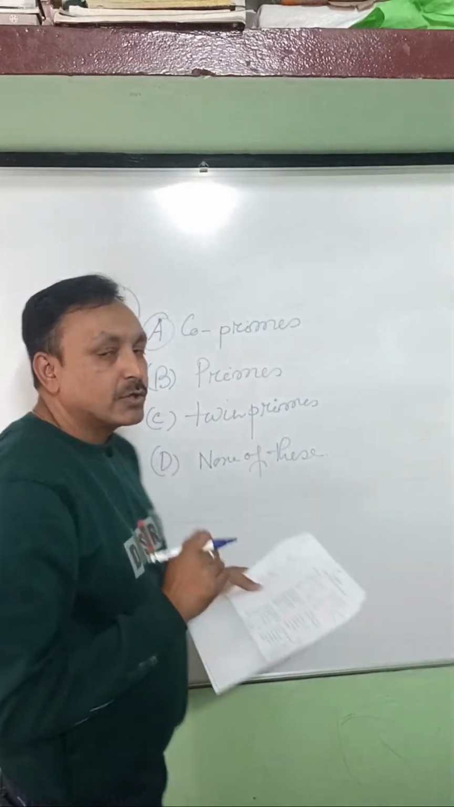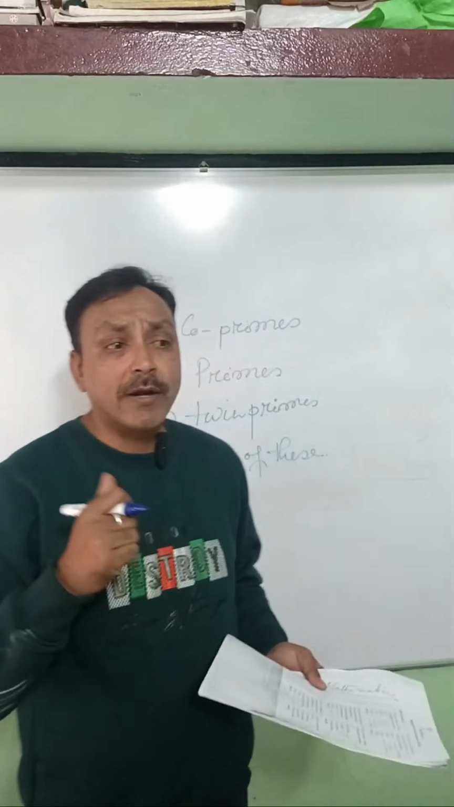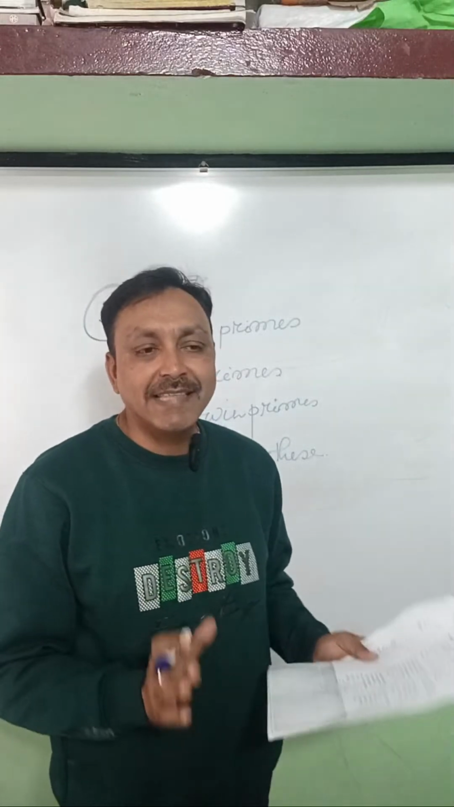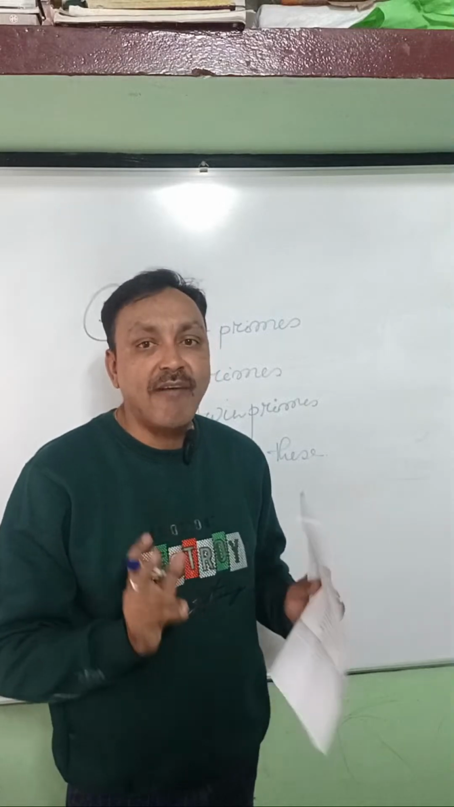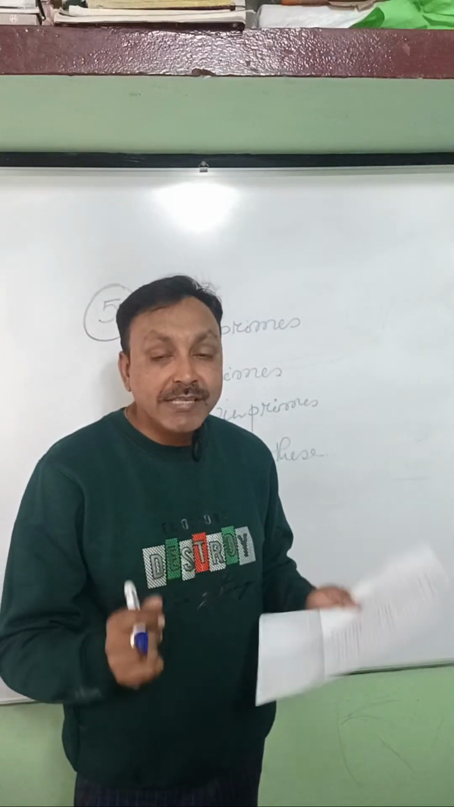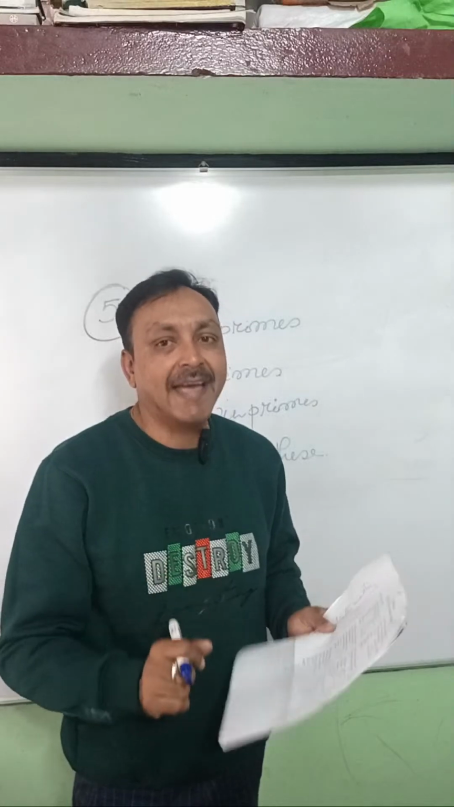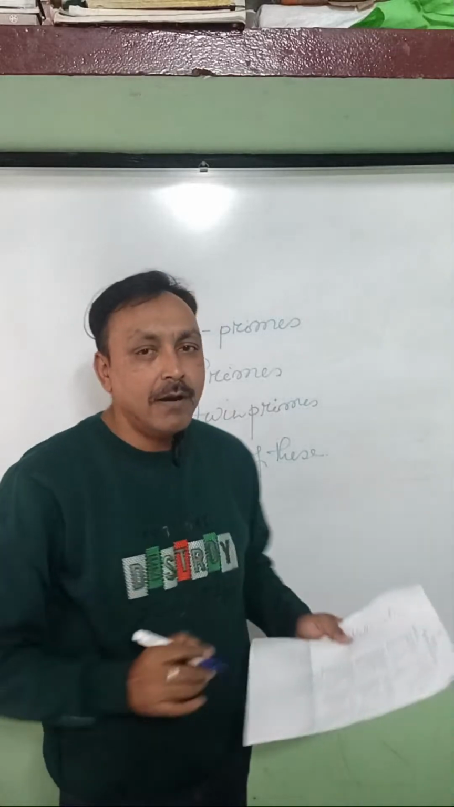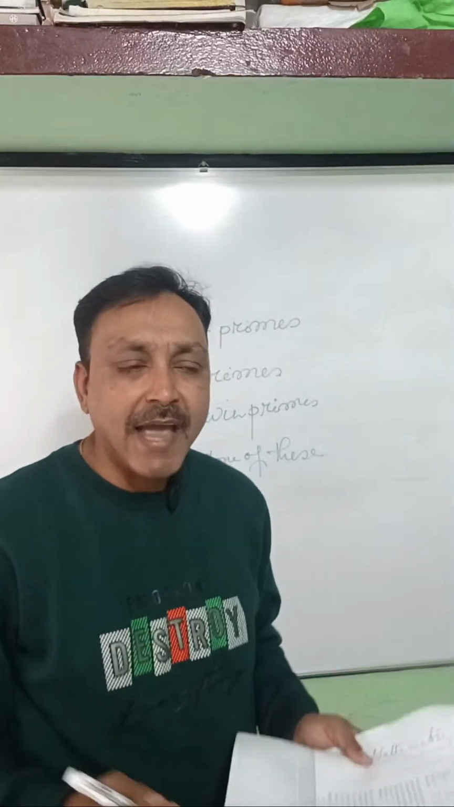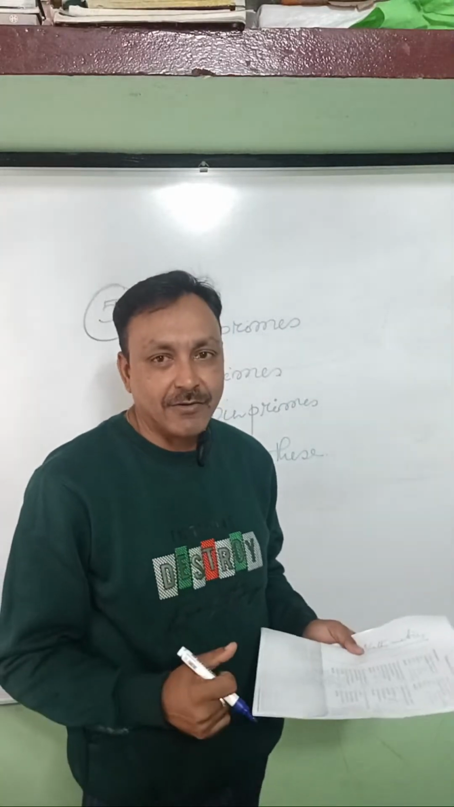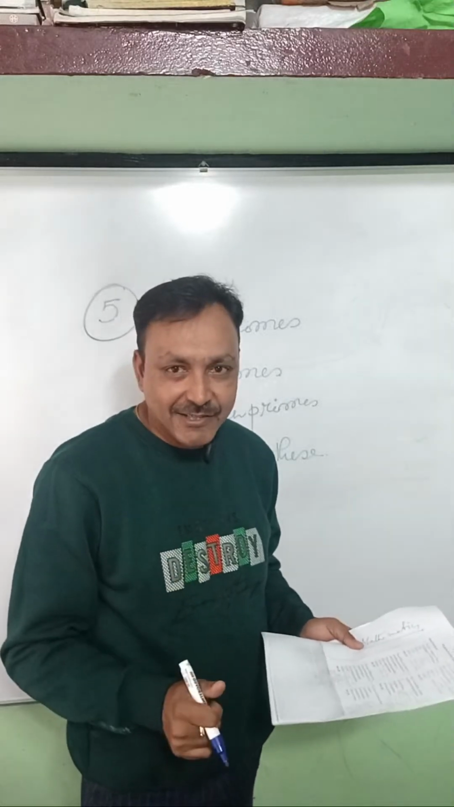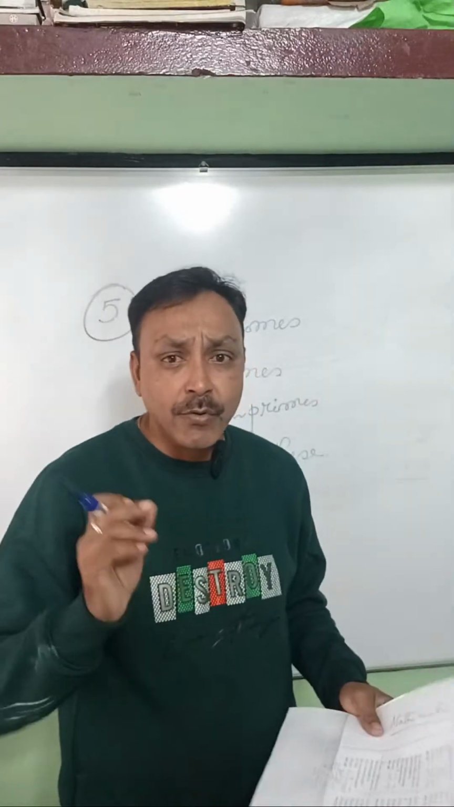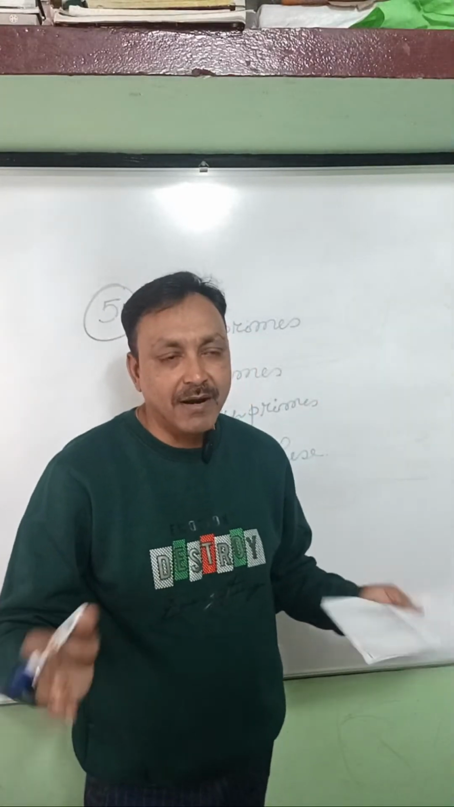Before that, you should know what we mean by composite number and prime number. A prime number is a number which has only two factors, the one and the number itself. And what is a composite number? A composite number is a number which has more than two factors. Is it clear, students? Before answering this question, you should know what prime number and composite number mean.